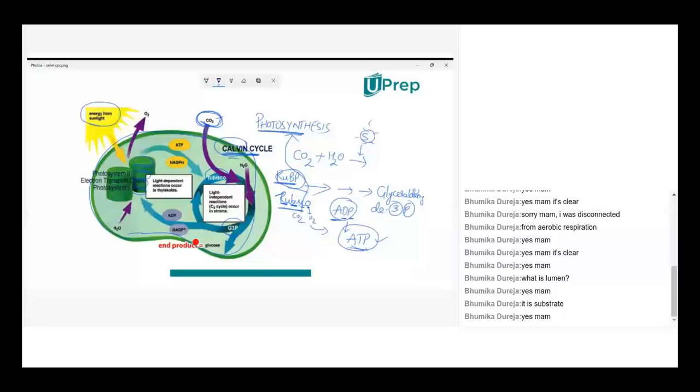Not only food, but they'll release energy also, is the next level. So how energy is released during photosynthesis? After Calvin cycle, photosystem 1, photosystem 2, along with electron transport chain, they will show various reactions where ATP will be produced. And this ATP will be used as the energy by the plant.